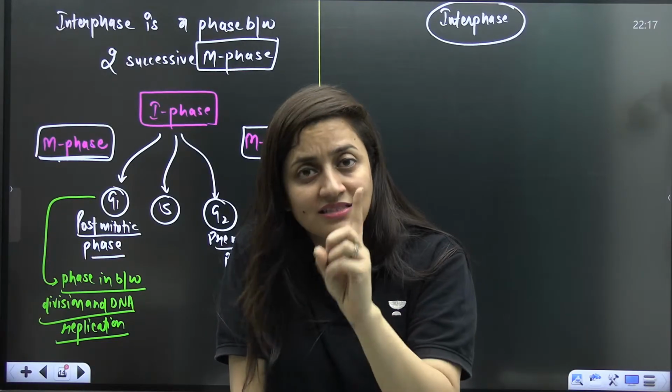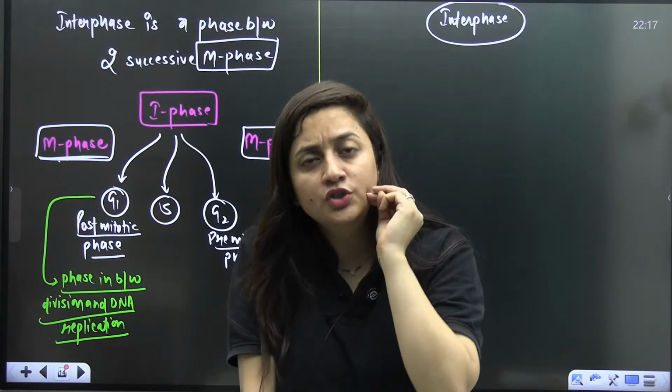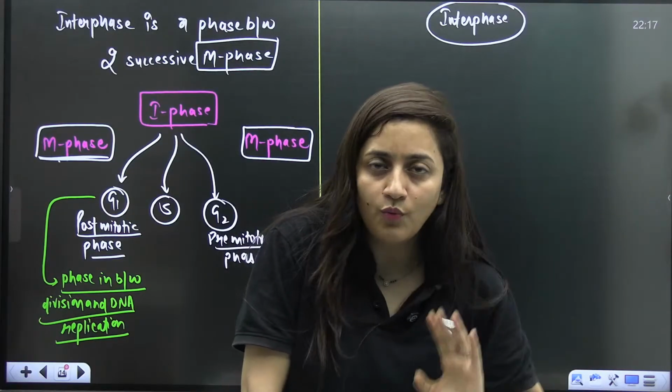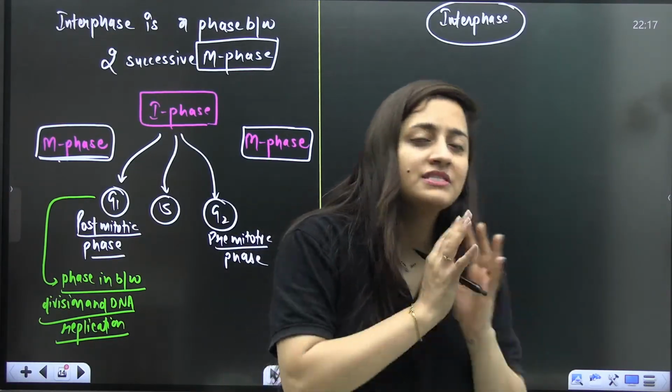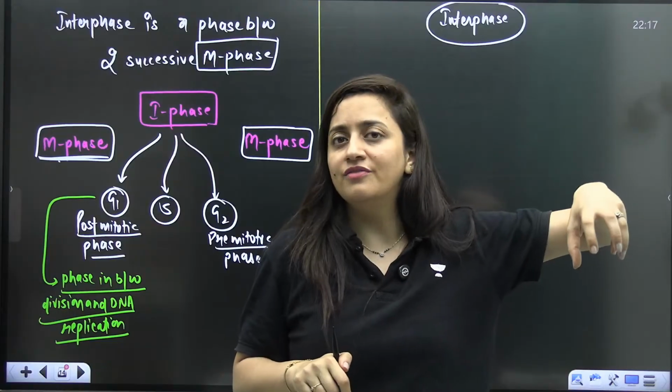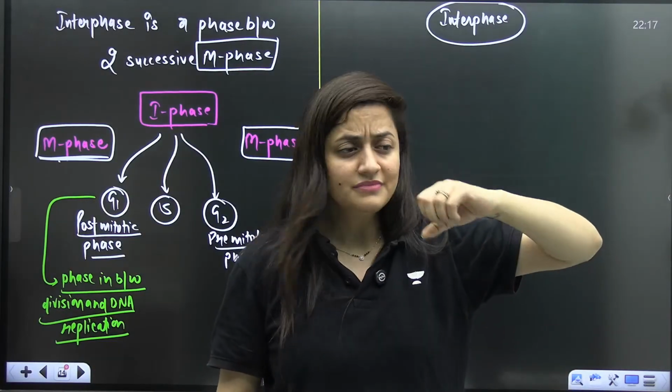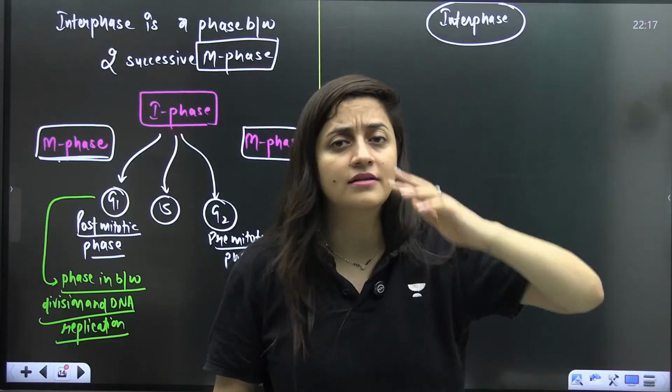So for that 3 hours exam, right, we spend 2 years, 3 years, 4 years, sometimes 5 years, so that we can do wonders in that particular exam. Same is the case here. Your cell needs to divide. It needs to do it without error, because if there will be error, it can result in mutation.